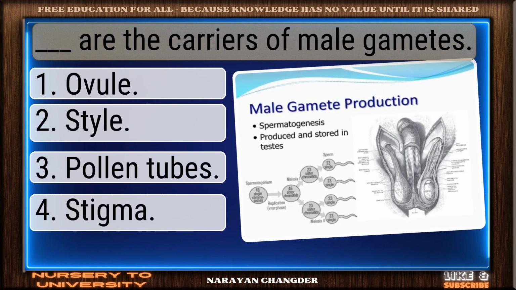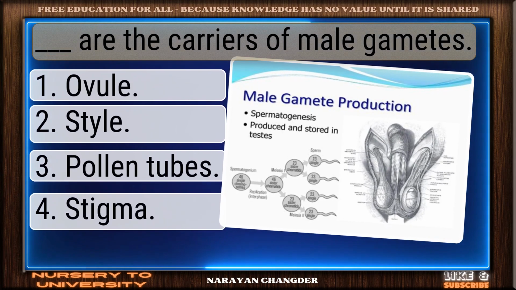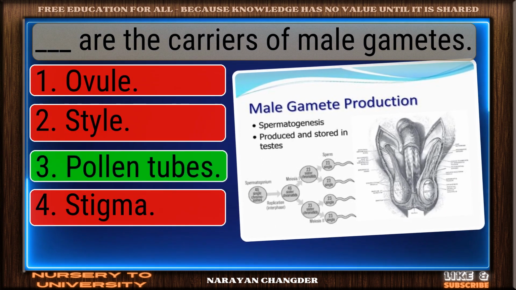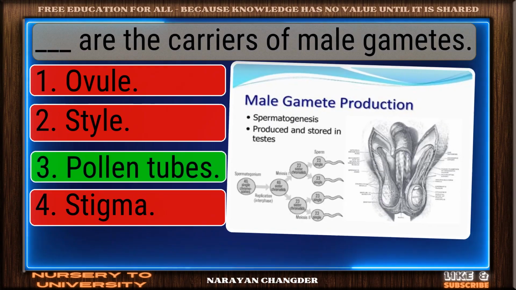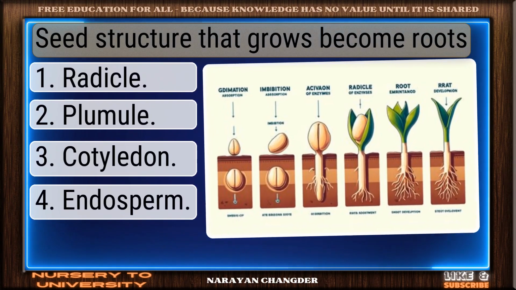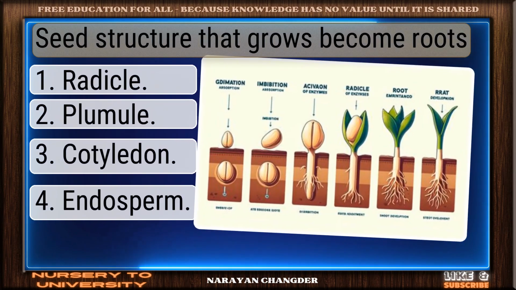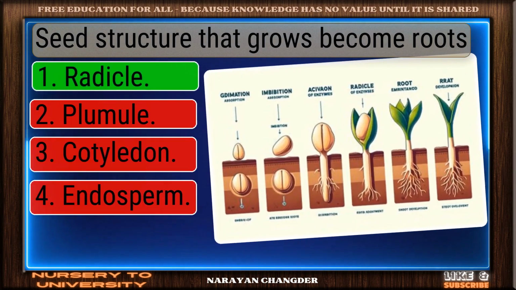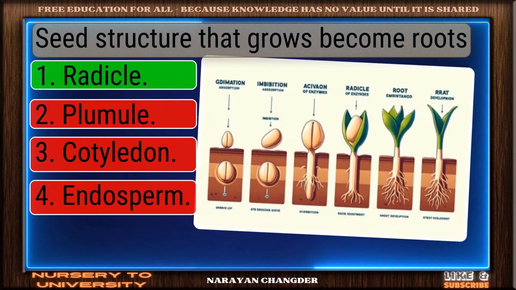Question number 89. Dash are the carriers of male gametes. You chose pollen tubes and it is correct. Question number 90. Seed structure that grows to become roots. Good job. Your answer radicle works well here.